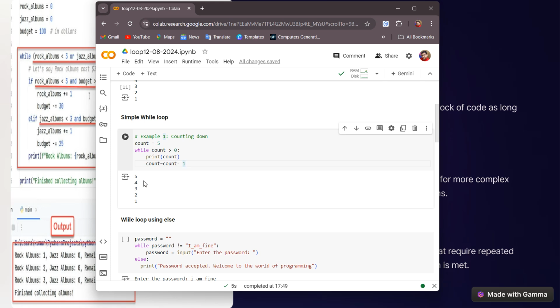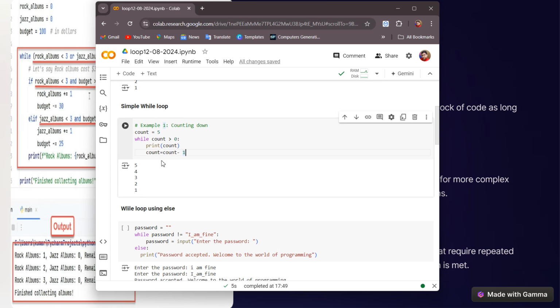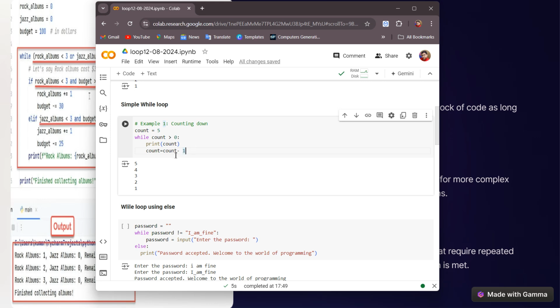You can see that 5 4 3 2 1 is printed. Then it will again check, again decrement the value and it will become now 0. It will come here: while count is greater than 0. 0 is not greater than 0, so it will come out of the loop. This is how the loop is working.